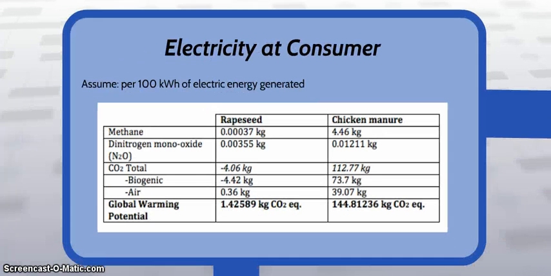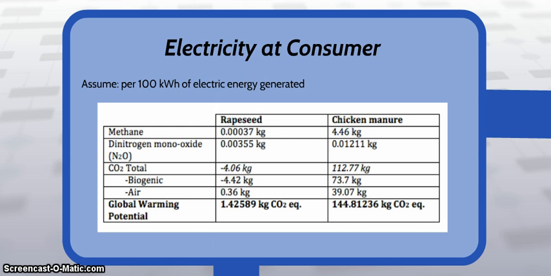So overall, we see again what we had seen at the beginning, that the chicken manure has a global warming potential that's about 100 times higher than that of rapeseed. And then we could say, well, do we not need to make electricity from chicken manure at all? Well, one thing that goes into consideration is that chicken manure is a waste. It's something that we already have and that we could then maybe just turn into something useful, whereas rapeseed is something that we need to actually go out there and produce.